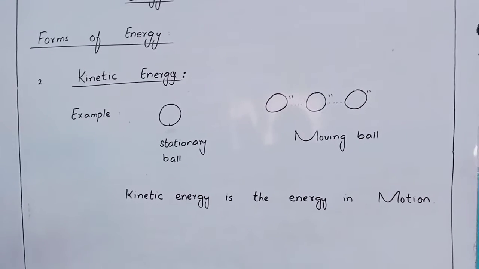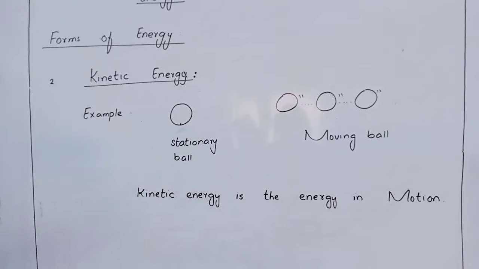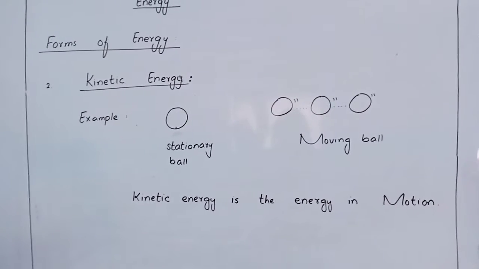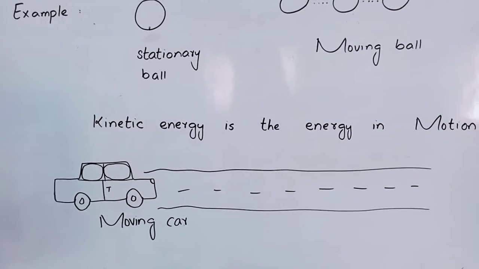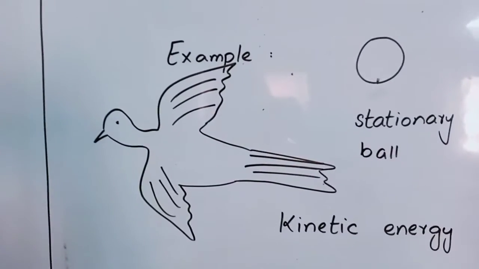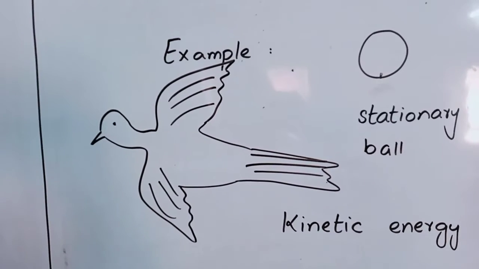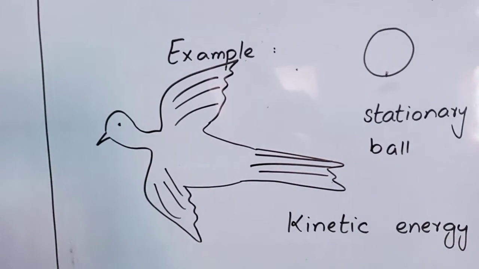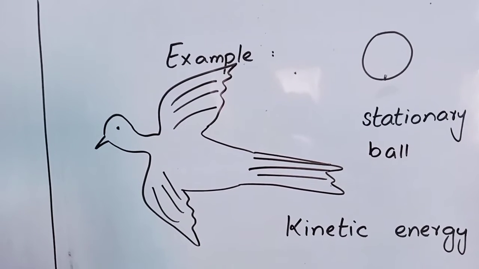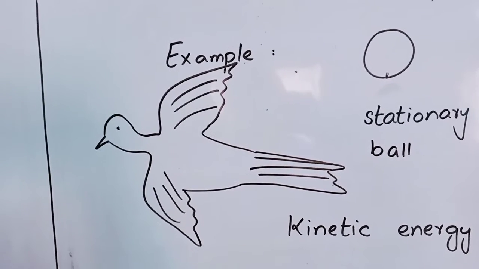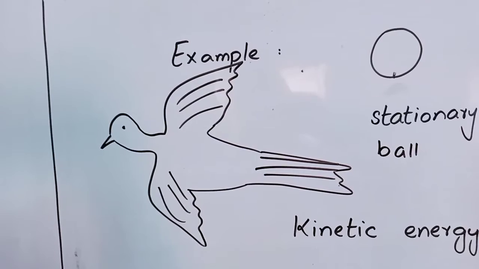So when you are running or walking, you have kinetic energy. The car is moving, so it possesses kinetic energy. Here is another example of kinetic energy. A bird flies in the air.